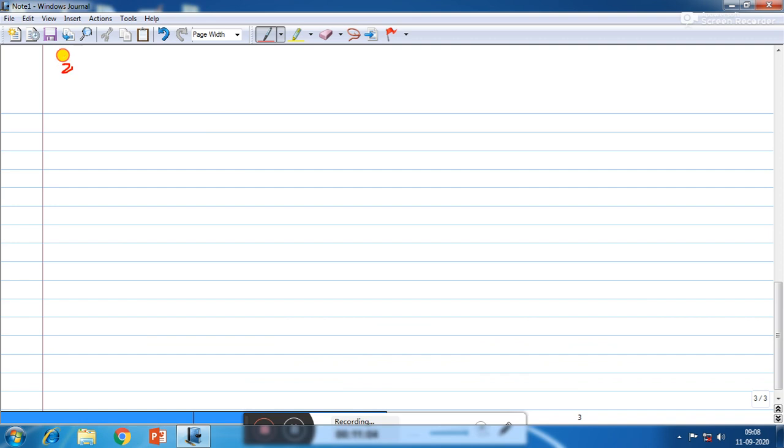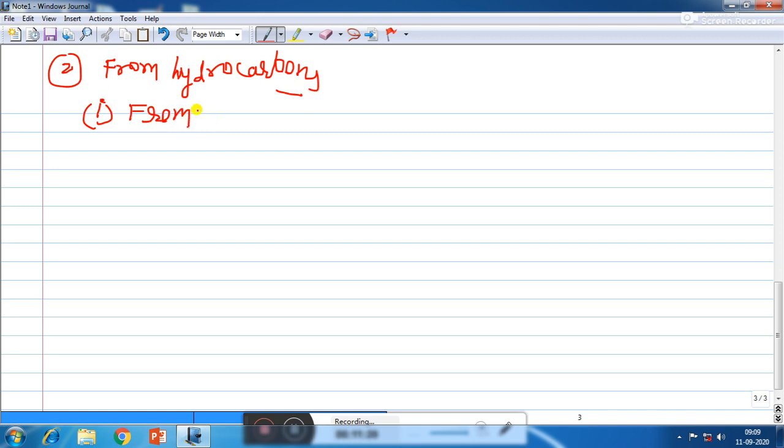Now the second method is from hydrocarbons. So if you want to convert hydrocarbons into alkyl halides, we have different sub methods. Number one is from alkanes by free radical halogenation.